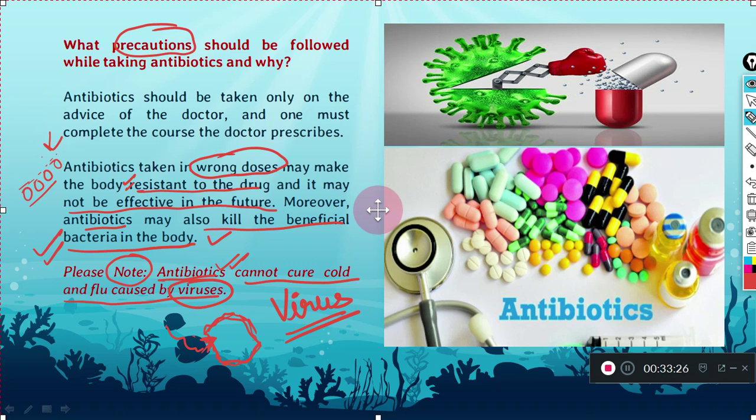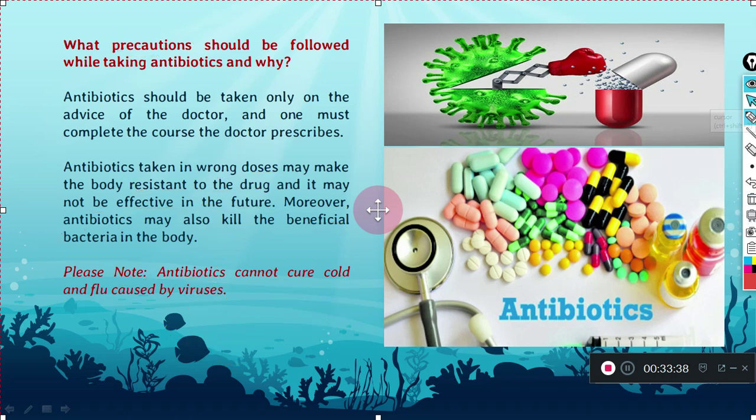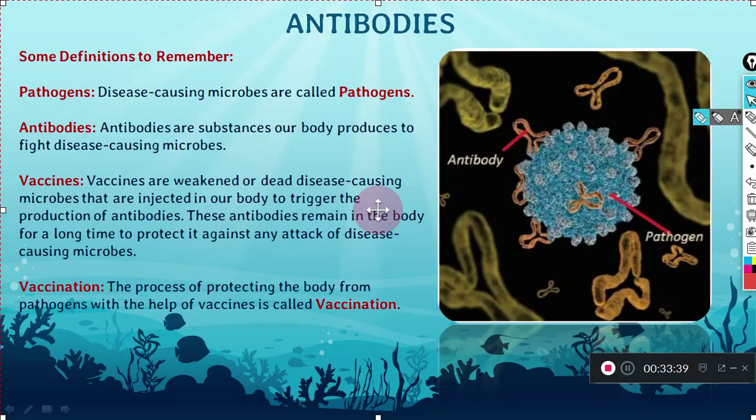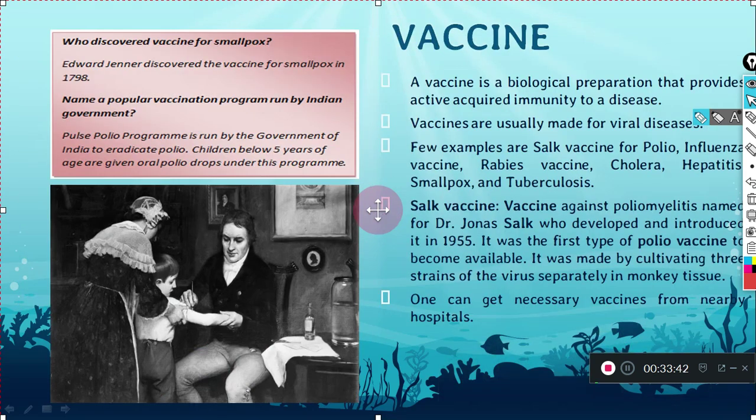Now what are antibodies? Antibodies are produced whenever some pathogen is coming. Antibiotic and antibodies are the two terms, and here also the word anti is there. Anti means against.